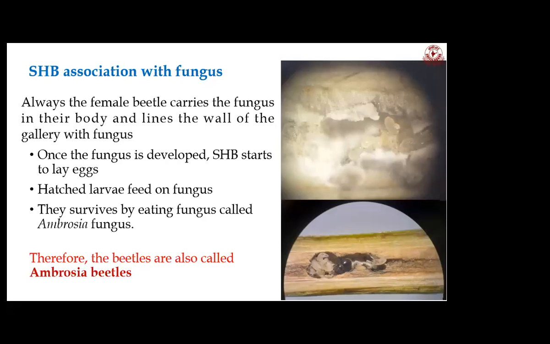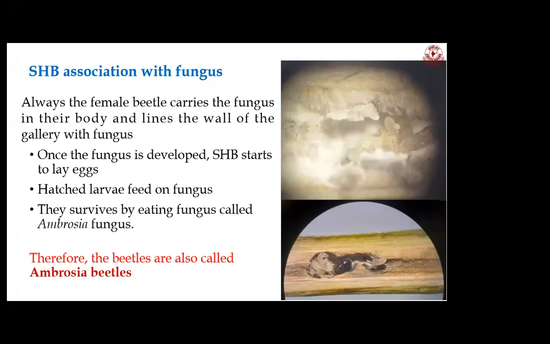After entering inside, it will make a longitudinal tunnel. After making the longitudinal tunnel, it will inoculate the ambrosia fungus. Once the ambrosia fungus has grown inside the tunnel, it lays the eggs. The hatched larvae of the shot-hole borer will start to feed on the ambrosia fungus, not on the coffee plants. It just makes a tunnel and pushes the coffee material outside.